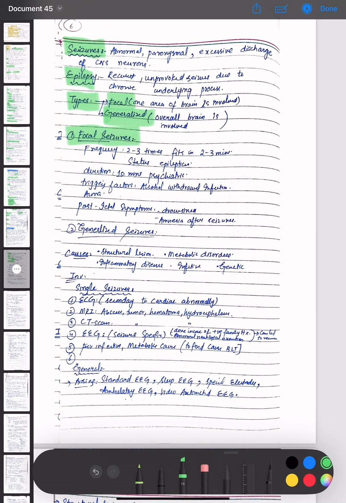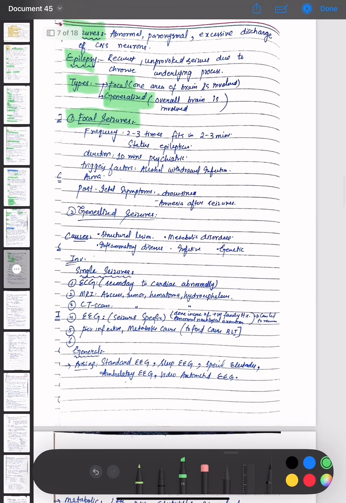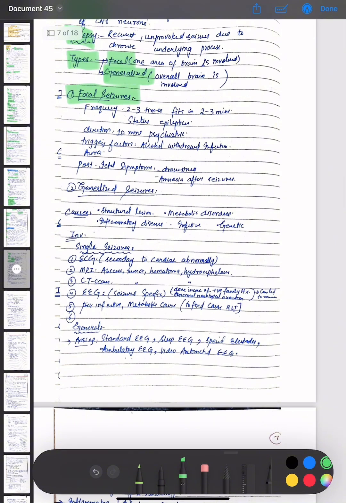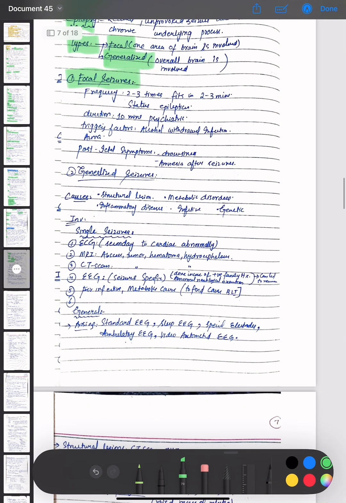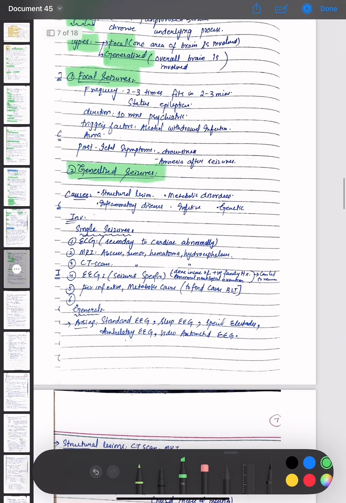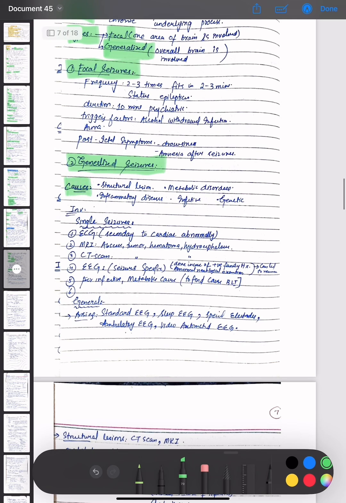Focal seizure frequency is 2 to 3 times. Status epilepticus duration is 10 minutes. Triggering factors are alcohol withdrawal and infection; there may be aura, post-ictal symptoms, drowsiness, and amnesia after seizures. The second is generalized seizure. Causes are structural lesions, metabolic disorder, inflammatory disease, infective and genetic.